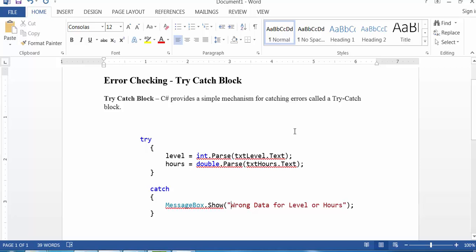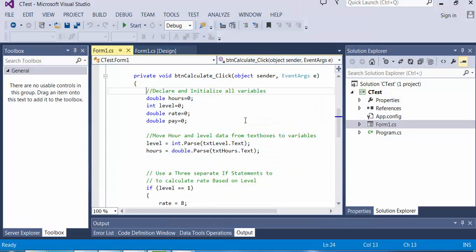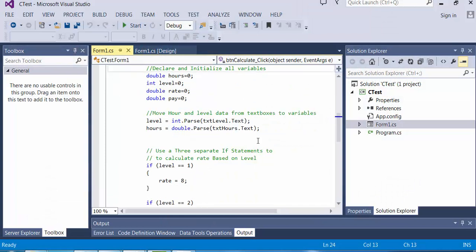How's everybody doing today? Today I just wanted to do a little video that deals with error checking. This is our first foray into error checking, and error checking is a pretty big part of programming. What happens with a lot of our programs is they will work initially, but if we give wrong data, they will crash.